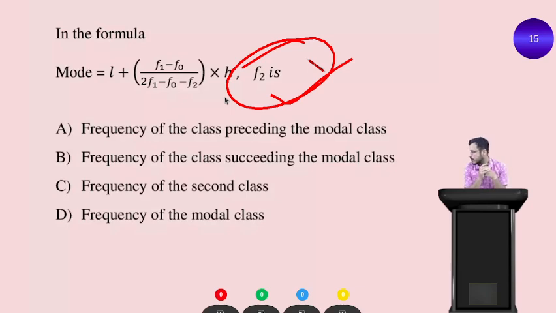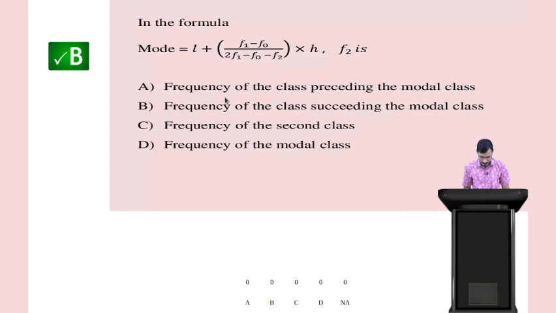Which option is correct here? Frequency of the class preceding the model class, frequency of the class succeeding the model class, frequency of the second class, or frequency of the model class. Okay students, time's up. The right answer is f2, the frequency of the class succeeding the model class. So remember always. Option B is the right answer here.